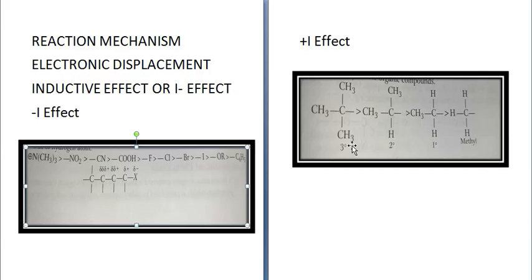Like in the first case, suppose if you attach an OH over here, this will have the least plus I effect. This will have more than this, then this, then this. Maximum plus I effect will be shown in this case, the tertiary carbon. Why? Because it has a larger number of electron releasing groups attached to the carbon chain.